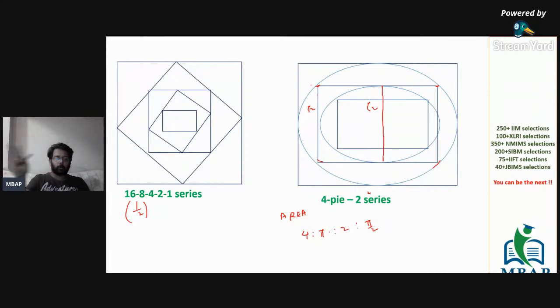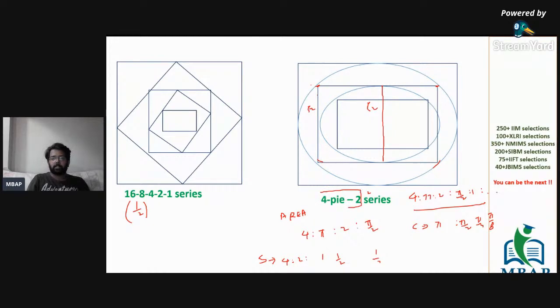So there are two series going on. The squares go at 4, 2, 1, 1 by 2, 1 by 4. The circles go at pi, pi by 2, pi by 4, pi by 8, going on. And the subsequent square, circle, square, circle, square, circle will show you a series which is 4, pi, 2, pi by 2, 1, going on. This is the series that we are looking at. You can term it the 4 pi 2 series.